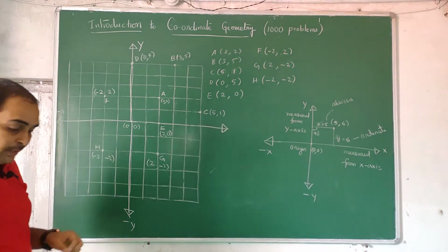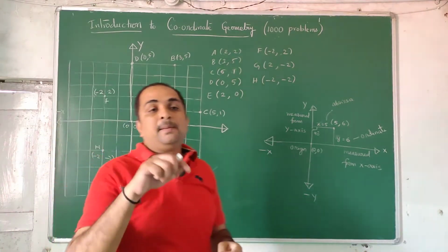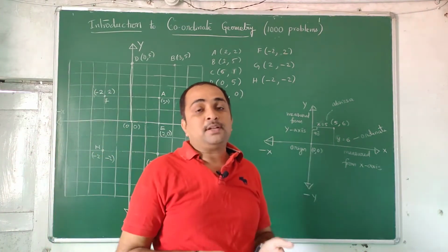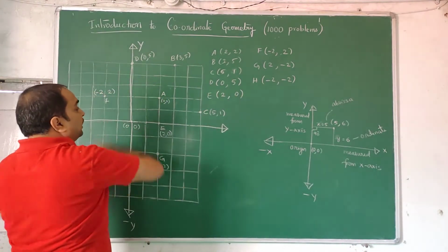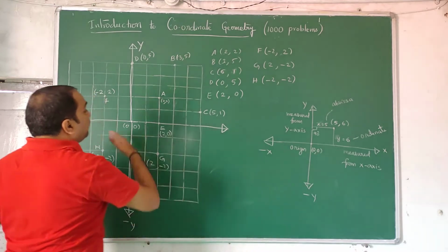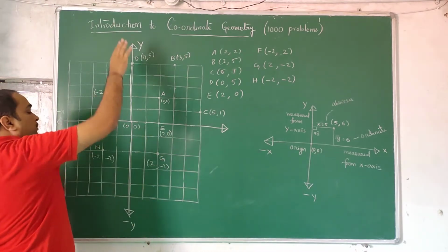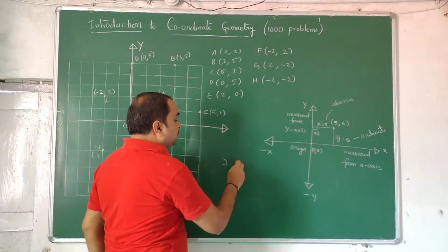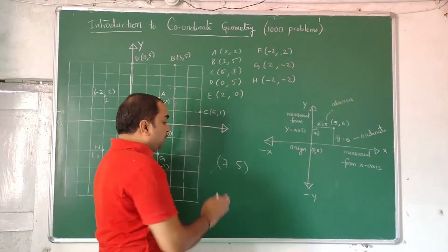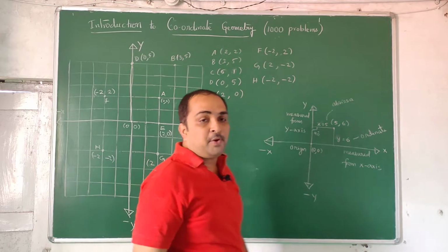For the first time when you are doing this, you yourself write A, B, C, D like that, you take the points yourself, but see that values don't cross 5, 5, because the square you have taken is 5 units right side, 5 units left side, 5 units upside, 5 units downside. You cannot write 7 comma 5 because 7 is not there in this graph paper. If you have a big graph paper, you can write it.